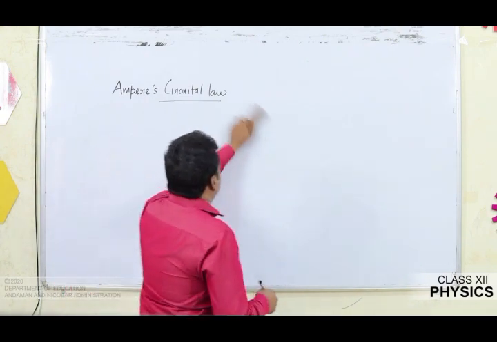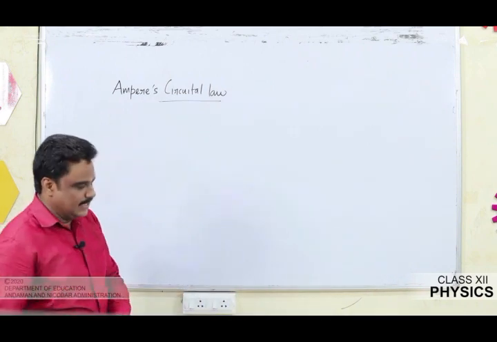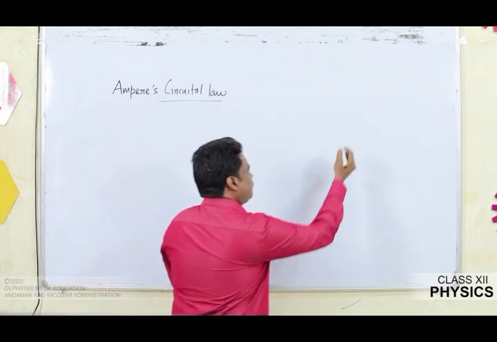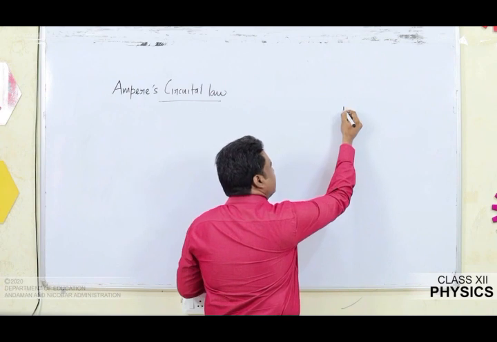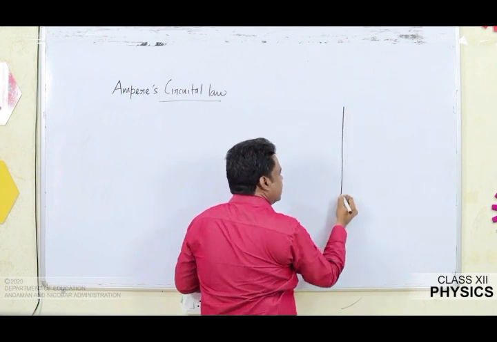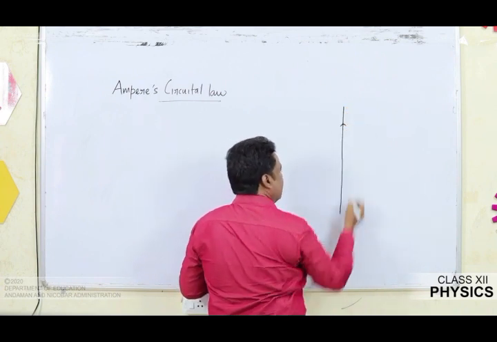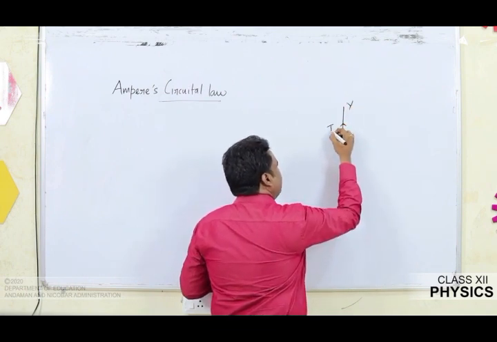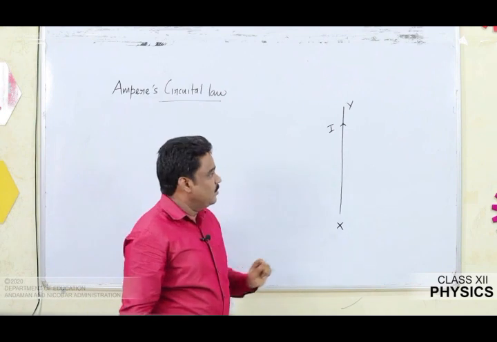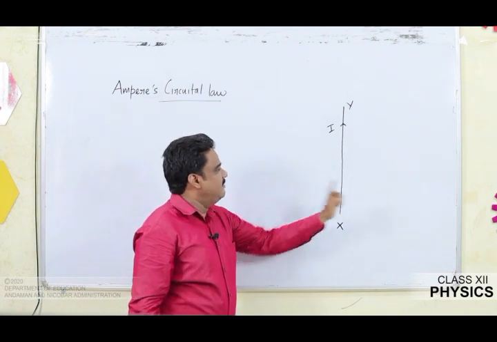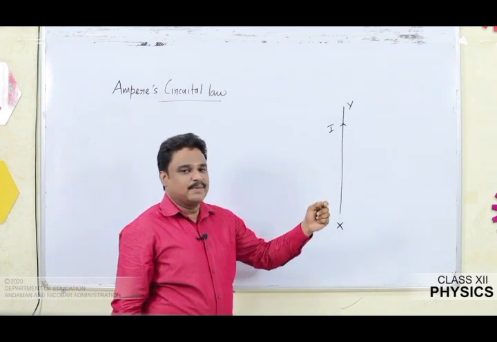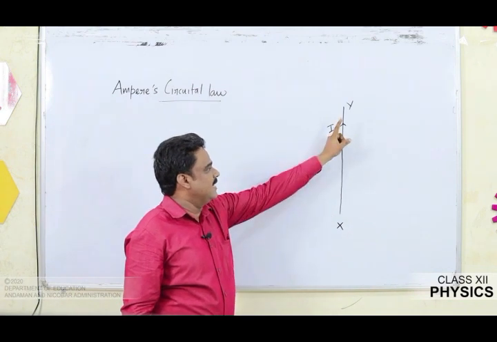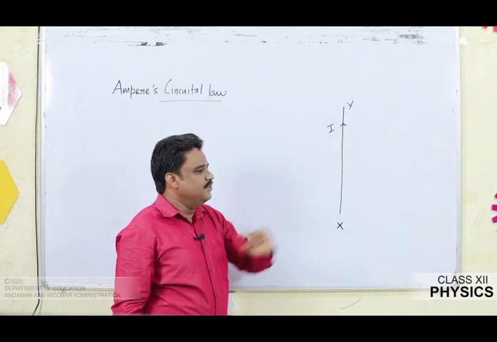To prove Ampere's circuital law, I am going to assume a straight conductor. I am going to mark it as XY. It carries a current I. You know, due to the flow of current, a magnetic field will be produced. As per Biot-Savart law, whenever a current flows through a conductor, a magnetic field is produced around it.